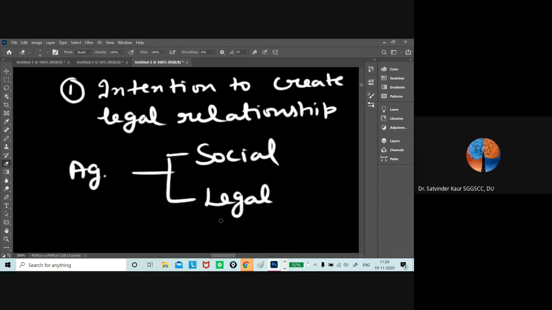An example of a social agreement: a father promised the son, you have got a very good score in the 12th standard, so let me get an iPhone for you. Somehow, due to the pandemic or financial constraints, he is not able to fulfill his promise. In that case, the son cannot go to court of law.